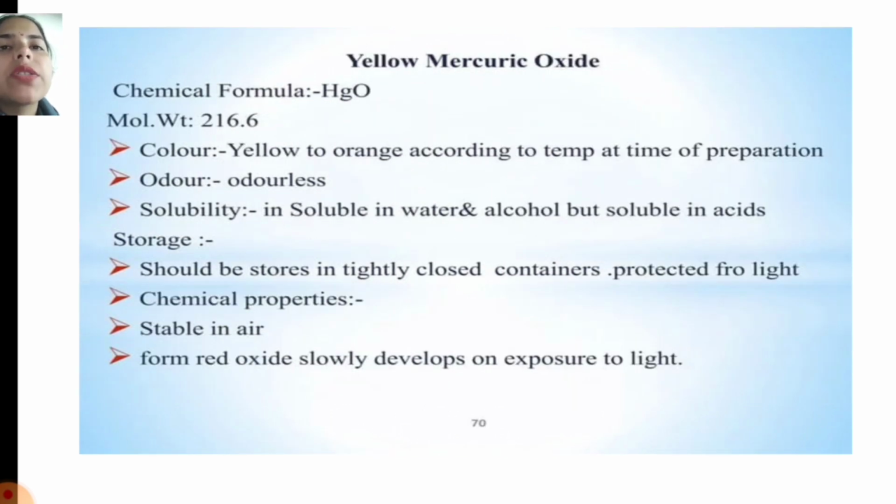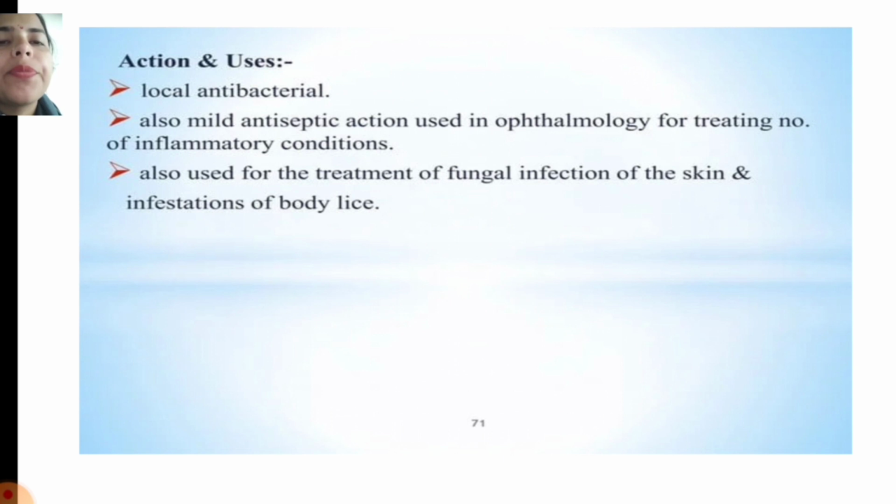Yellow mercuric oxide is HgO, molecular weight 216. The color is yellow to orange according to the temperature at the time of preparation. It is odorless, insoluble in water and alcohol but soluble in acid. Storage: it should be stored in a tightly closed container, protected from light. Chemical properties: it is stable in air. The red oxide slowly develops on exposure to light.